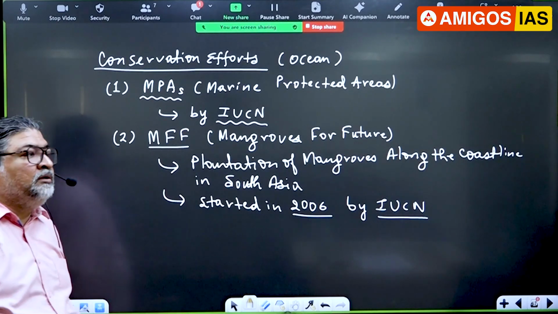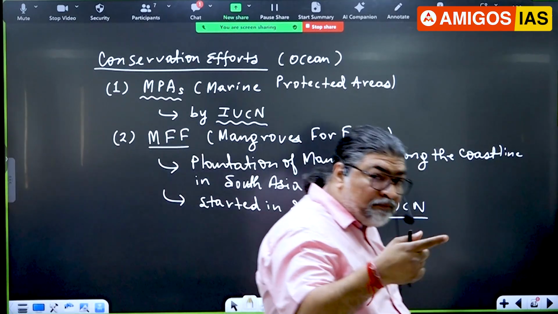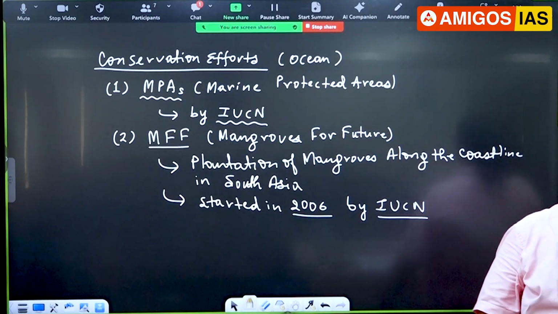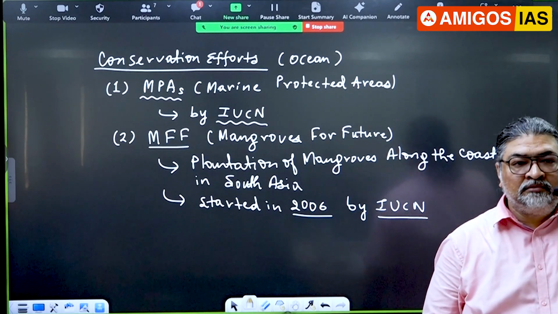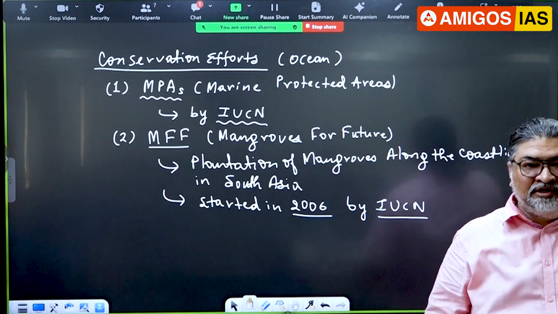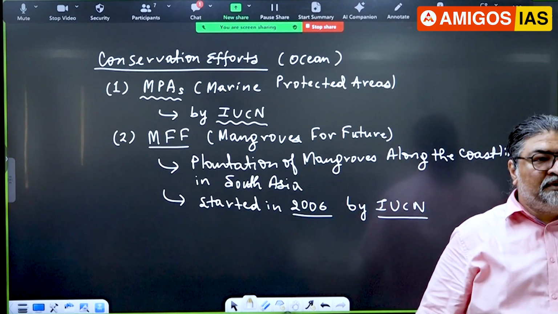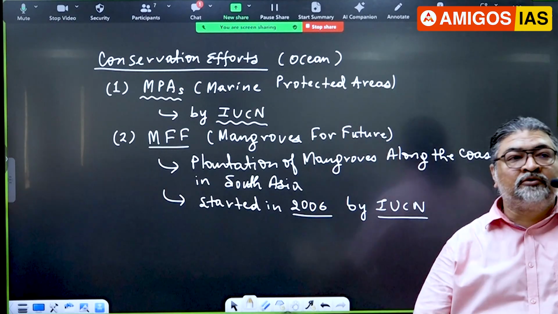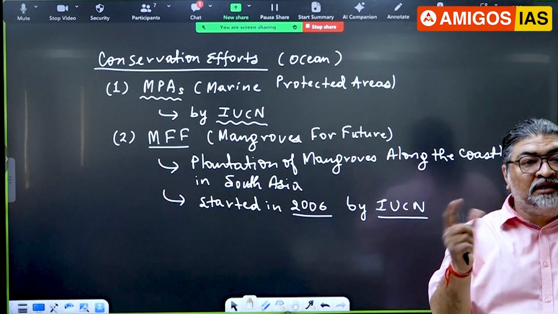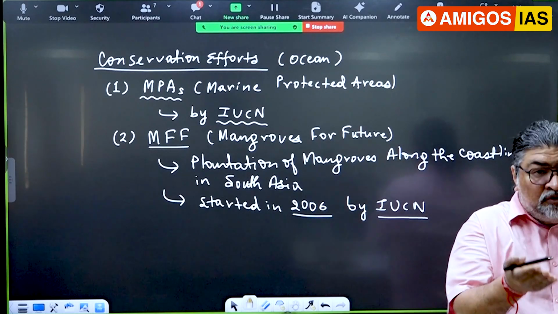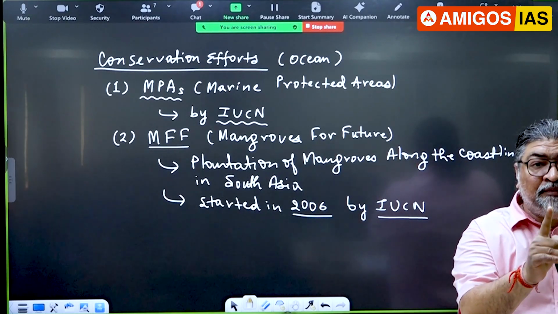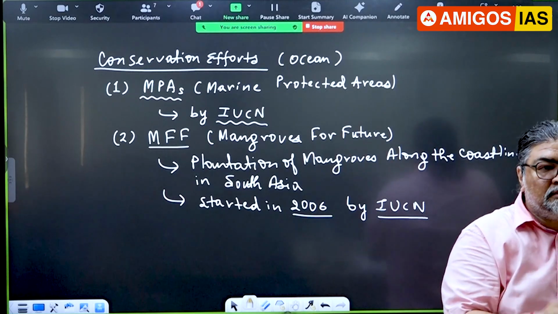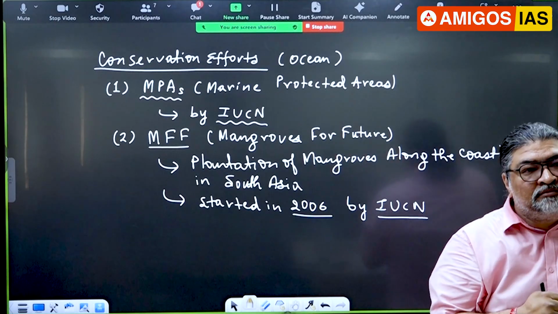I'll give you a very important example. Recent time, Indonesia. Indonesia is suffering from sea level rise, SLR, a climate change impact. The sea level rise in Indonesia has even come onto the roadside. People are living with flooded water. Flood usually happens because of rain, but there the flood is because of sea level rise, where the sea water has gone up.